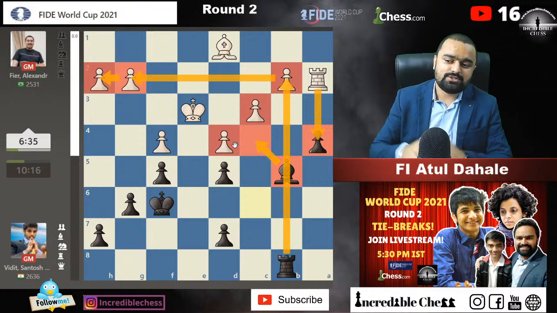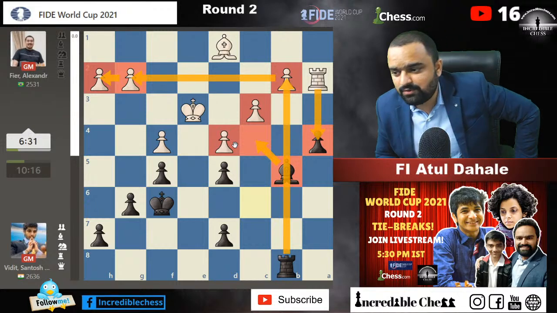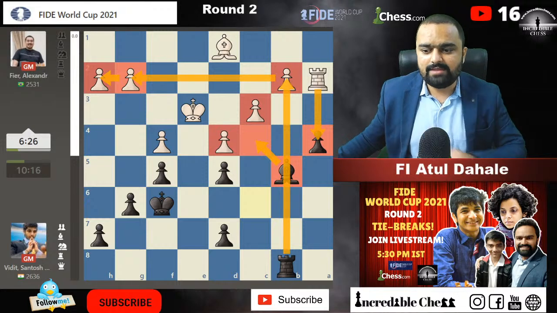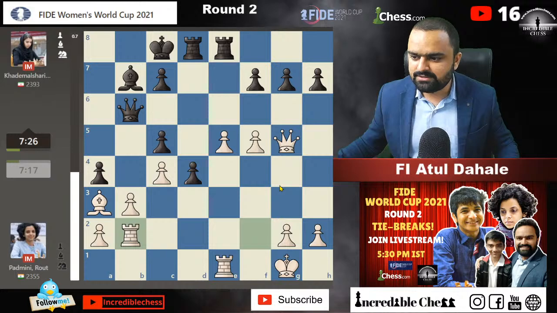He's playing very clever chess. I think he's just going to hold on to the situation now. No worries for Vidit for sure. We'll check out what is happening in Padmini's game. I think Vidit's game will be drawn after some time. Padmini's game, did they progress anything in the situation?